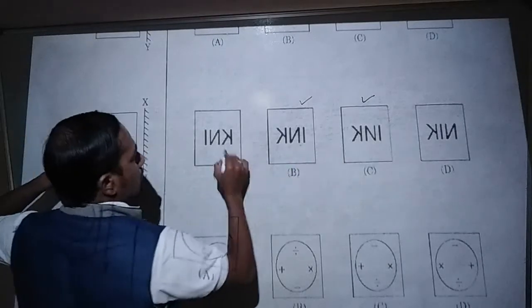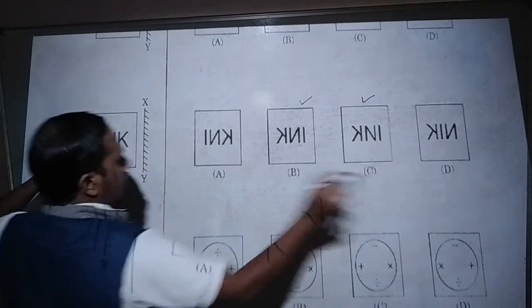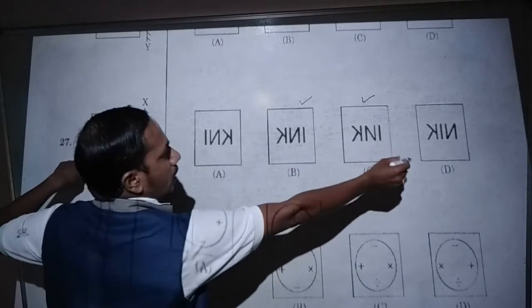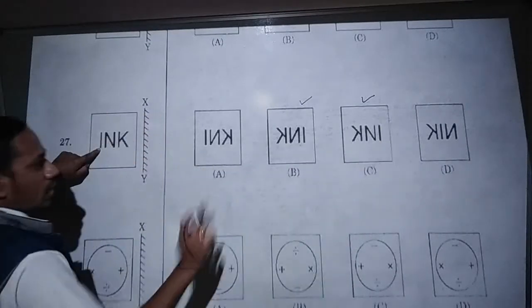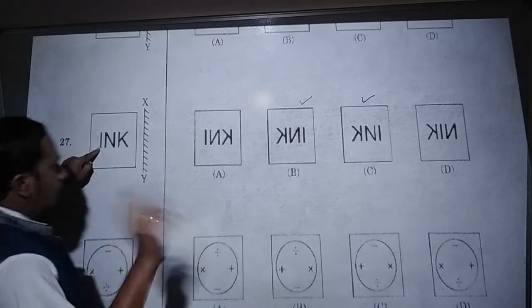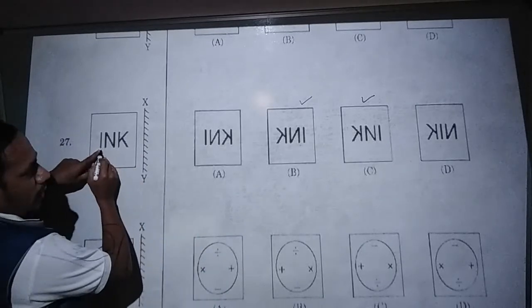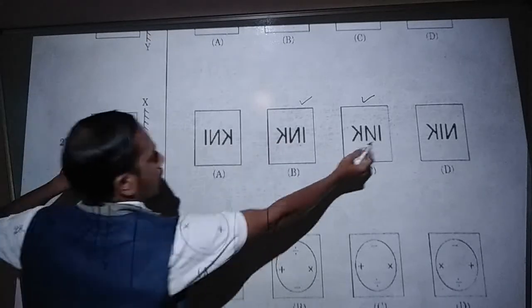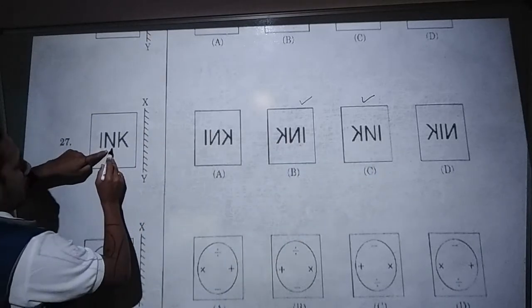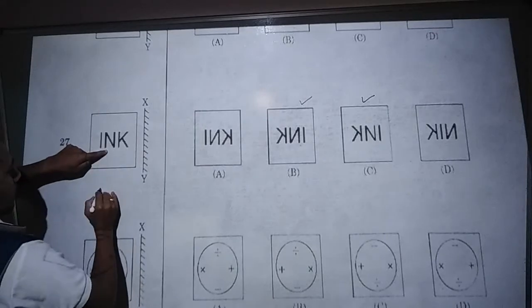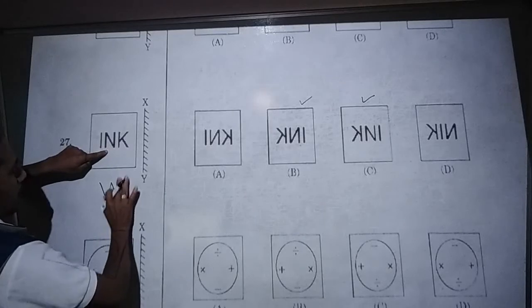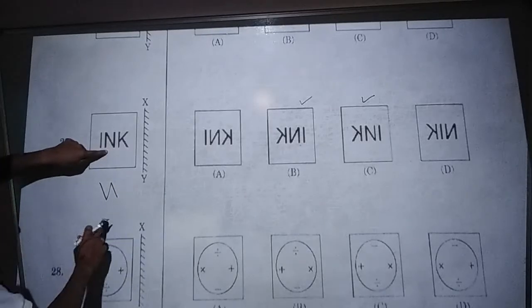So option A and option D are not correct, because on the right hand side we want I to come. Here K came, and in option D N came. That's why the two options are removed. But in the other options, I is going to the right hand side, it remained. So here also the right hand side. How will this N become here? In the mirror image it will look like this only. Okay, like this it will form. This structure, like this.